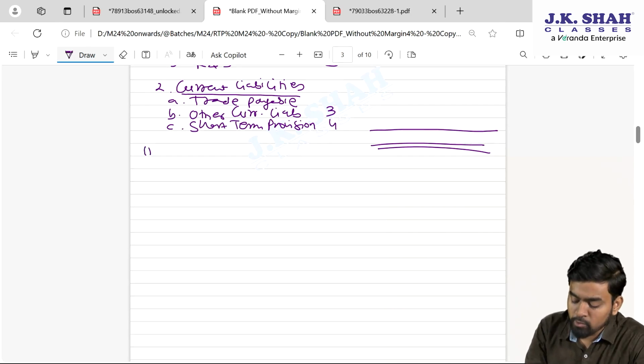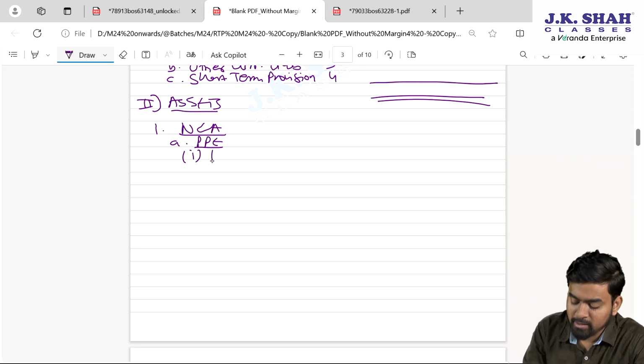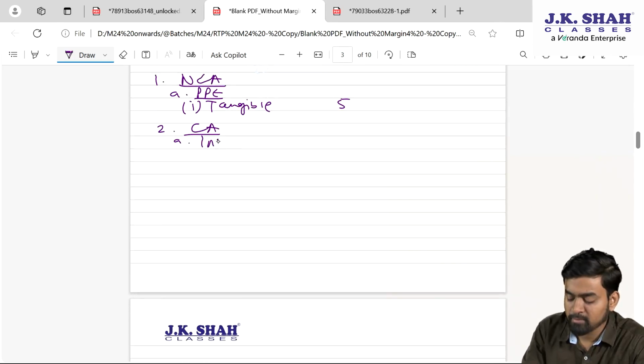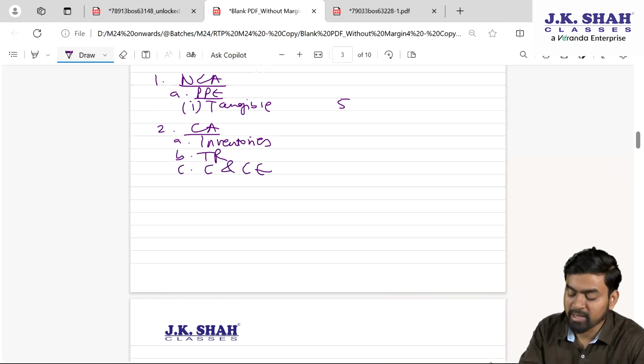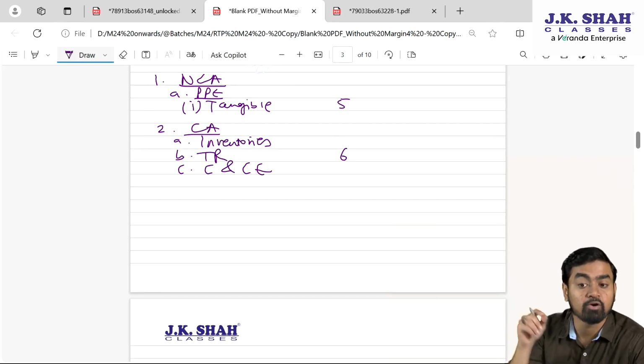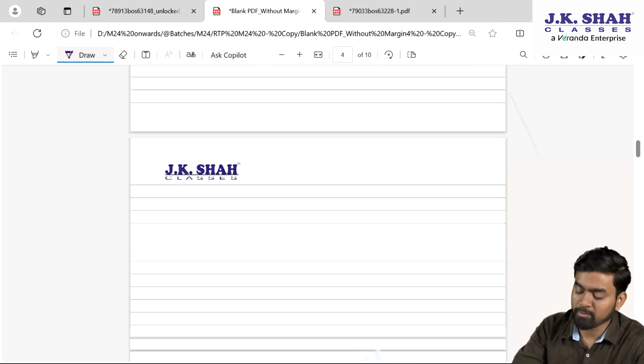Fine. Roman number 2, assets. In that, first point, non-current asset. In that, property, plant and equipment, my dear students. And in that, tangible will come. We will make a note for that. Second, current asset, mostly three items would be there: inventories, trade receivable, cash and cash equivalent. Inventory we can write directly. Trade receivable we need a note. Why? Because we have to write less provision for doubtful debt. Cash and cash equivalent, to write cash and bank balance. We will get the total for this. This is my balance sheet format.